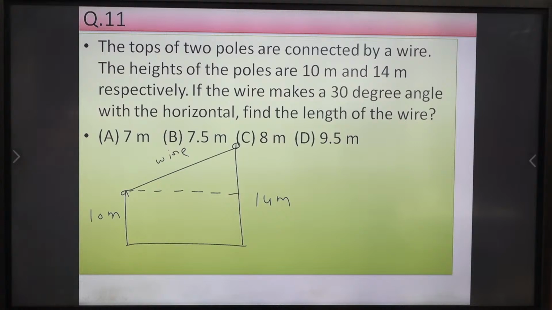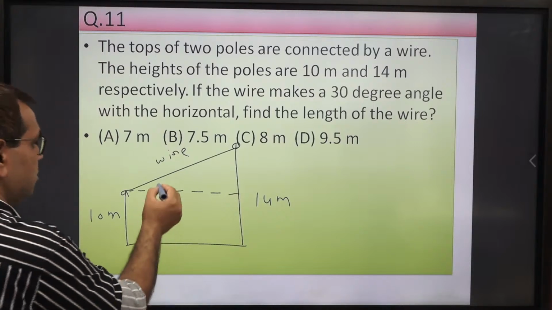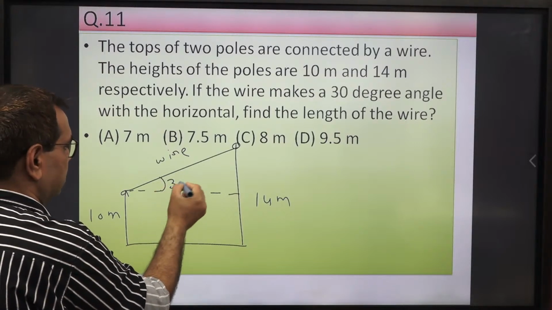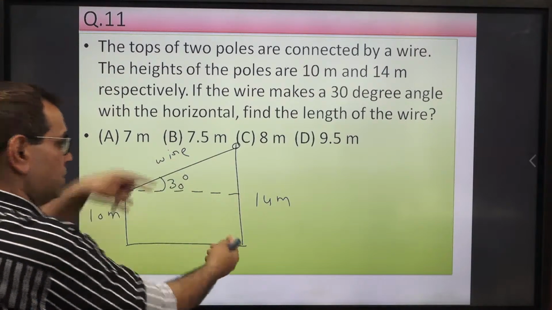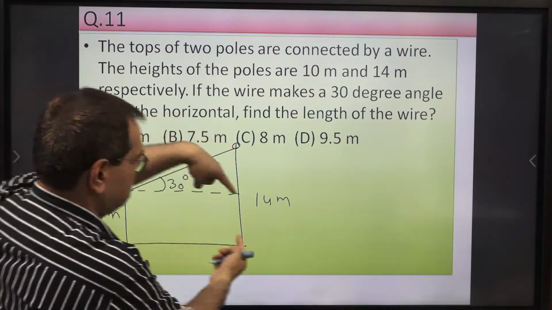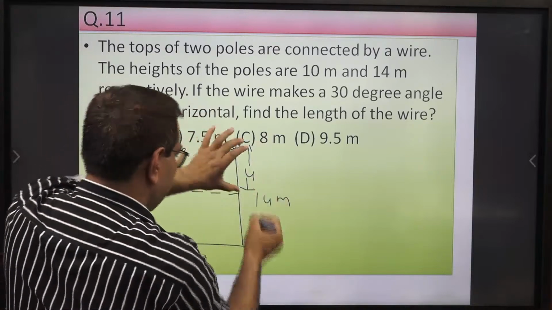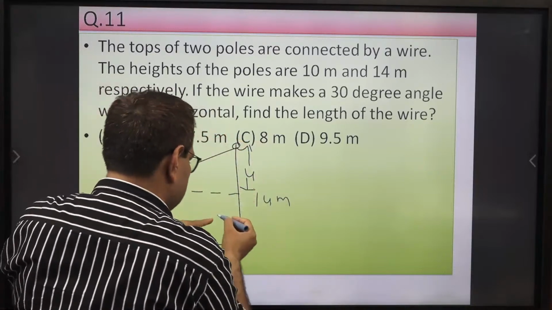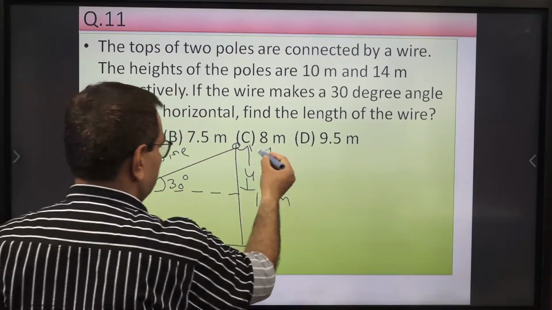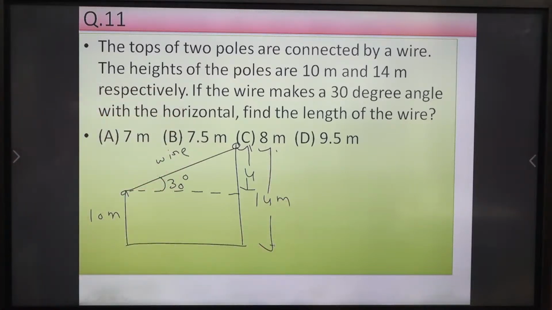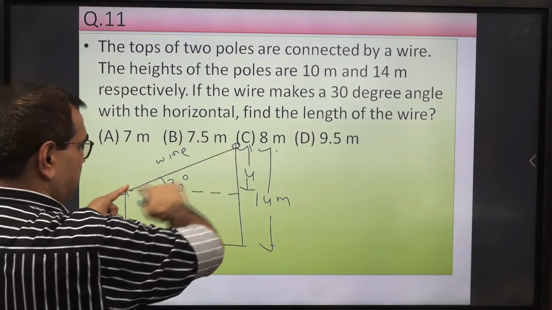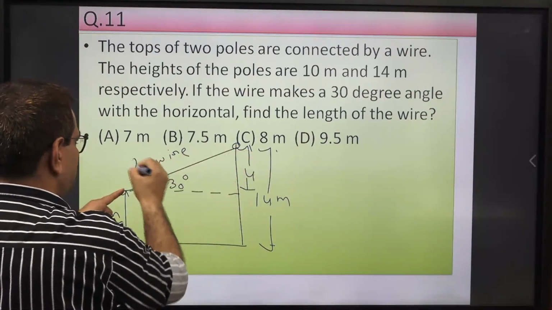If the wire makes a 30-degree angle with the horizontal, so this angle is 30 degrees. Okay, and this total is 14, this is 10, so this is also 10, so the remaining is 4. If we need it, we can write here it's 4, and this below is 10, right? Total is 14. Now what they are asking: find the length of the wire. So they are asking this one, okay? What is the length of the wire, L?